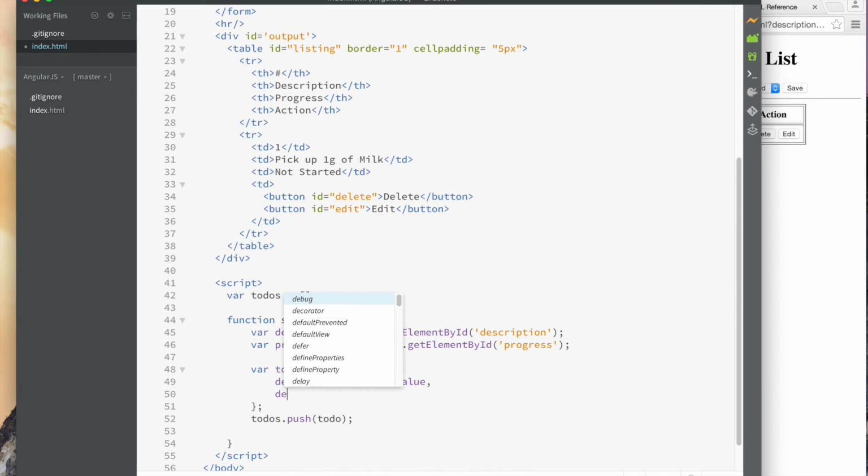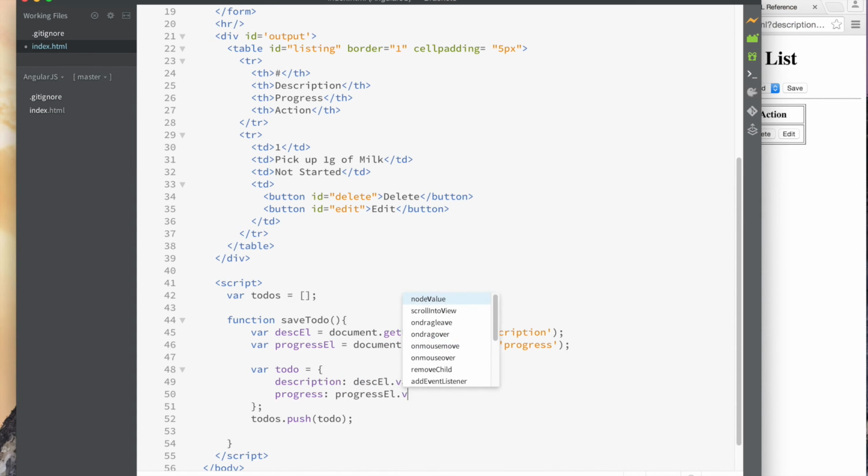So yeah, and then progress, the key gets the value progress element dot value. Does that make sense now? So whatever is stored in the description element or the progress element, I want to evaluate the value and then store them as the value for this object to-do.